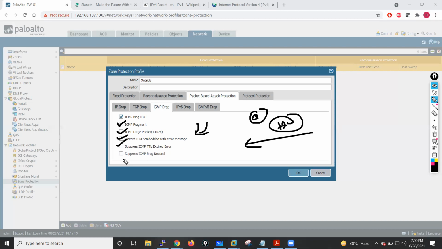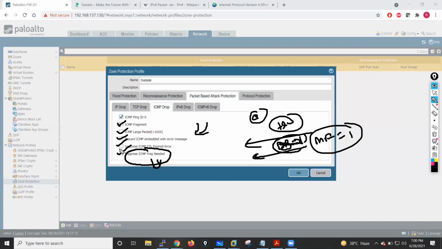Suppress ICMP fragmentation needed: if the packet has the DF bit set, or the MF bit, which is more fragments, set to one, and it is an ICMP fragmentation needed message, then if my firewall receives this kind of packet, it will drop it. Okay.